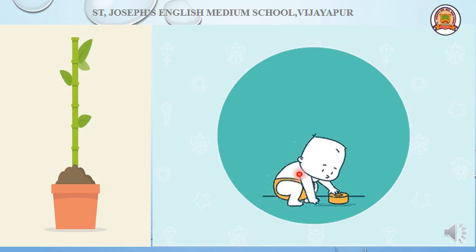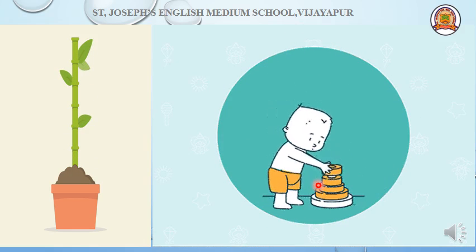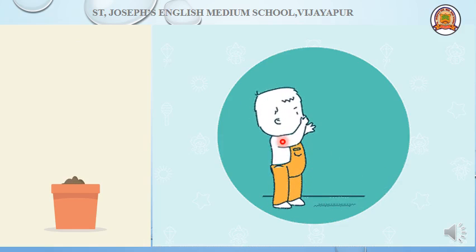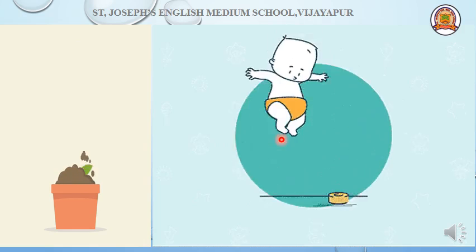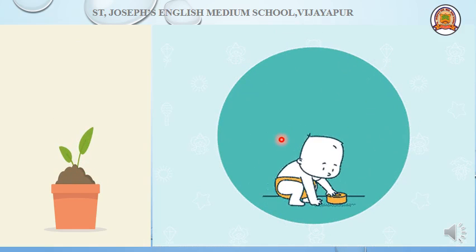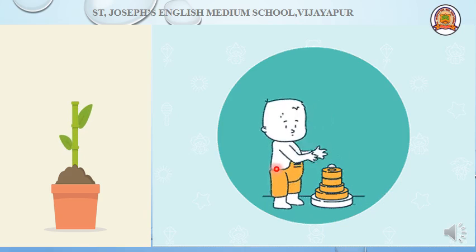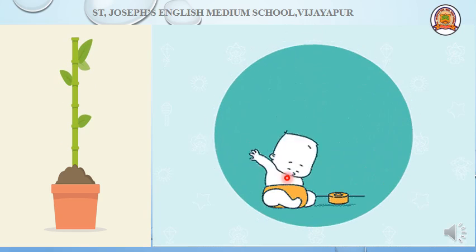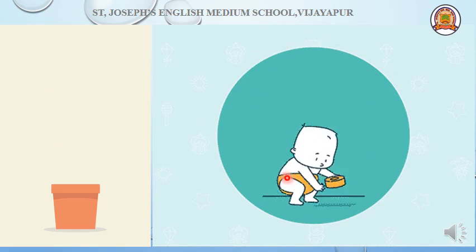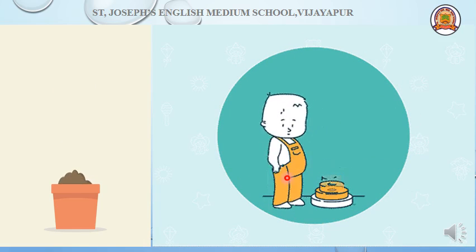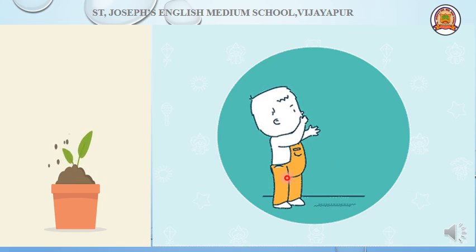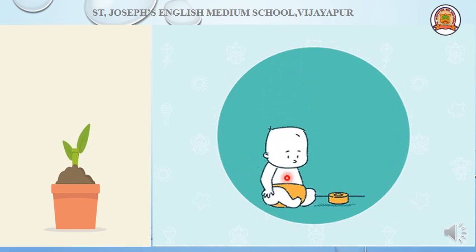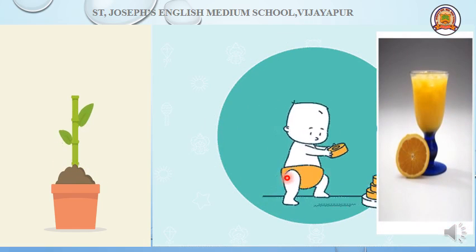Here you can see a baby who is celebrating the 1st birthday and grows and celebrates his 4th birthday. Does the baby, after 4 years, change its height and weight and become a baby again? Can the boy change into a baby again? No, not possible. So, this is an example of irreversible change.